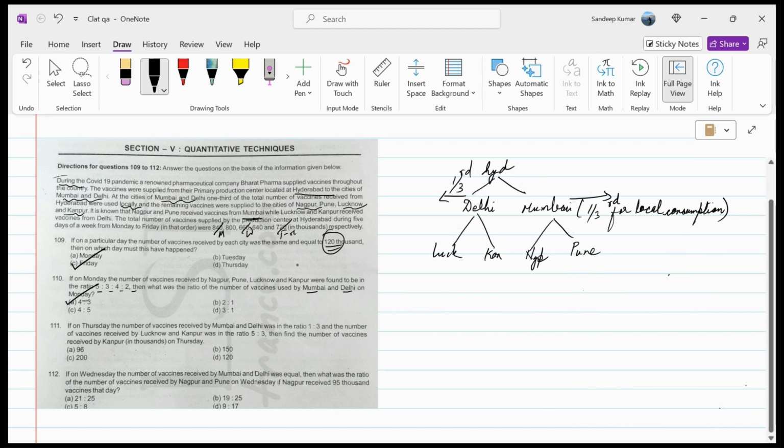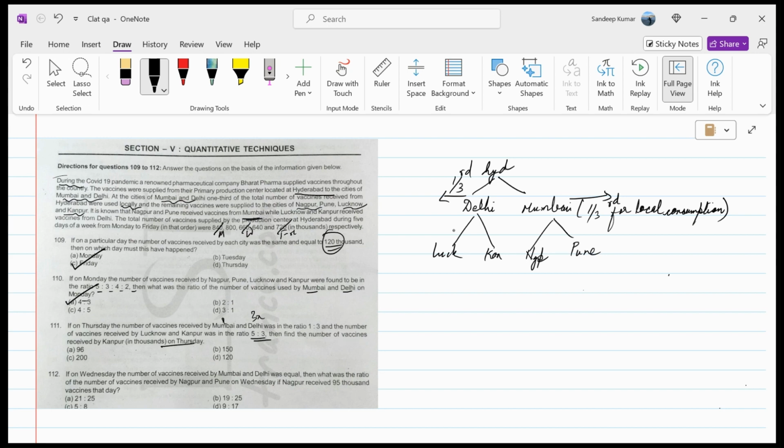So let's have a look at another question. That is question number 111. If on Thursday the number of vaccines received by Mumbai and Delhi was in the ratio of 1 is to 3, so Mumbai, let's say, had X, Delhi had 3X, and the number of vaccines received by Lucknow and Kanpur were in the ratio of 5 is to 3, find the number of vaccines received by Kanpur on Thursday.